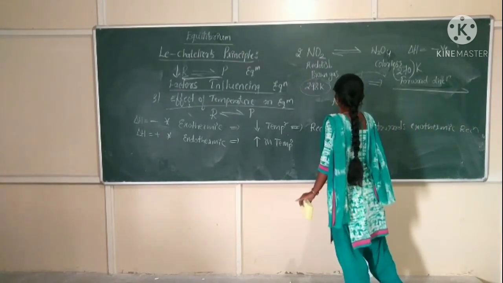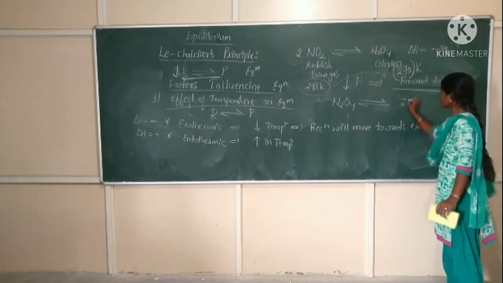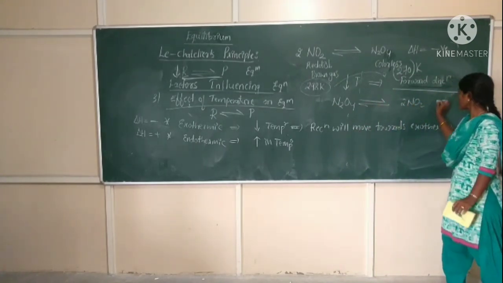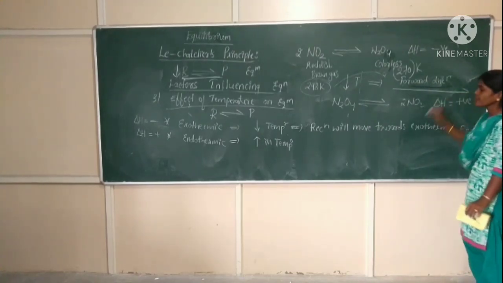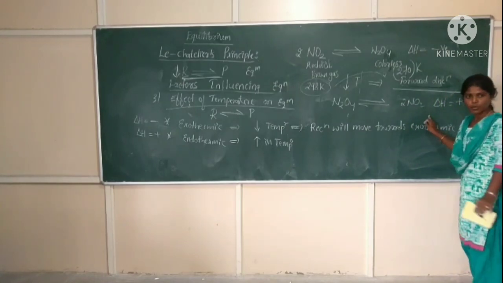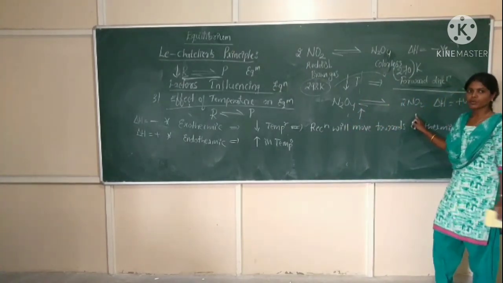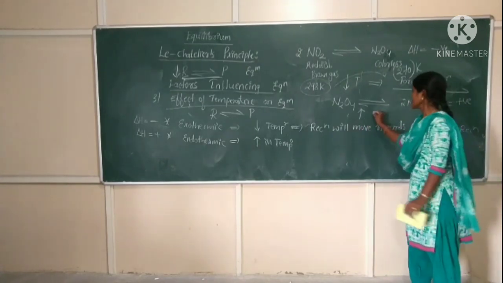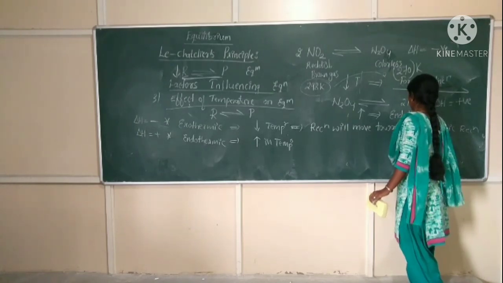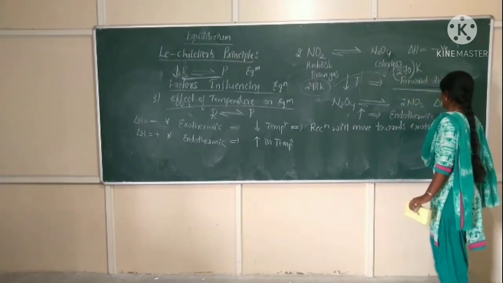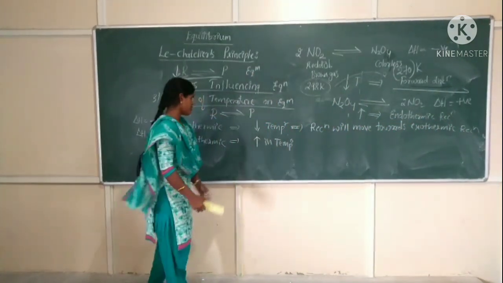If I write the reverse reaction, for example, N2O4 splits to form 2 moles of NO2. Now this reaction will be an endothermic reaction. It means the delta H value will be positive. For the formation of NO2, you should increase the temperature. Increase in temperature favors the endothermic reaction. So this is how the temperature affects the equilibrium system.